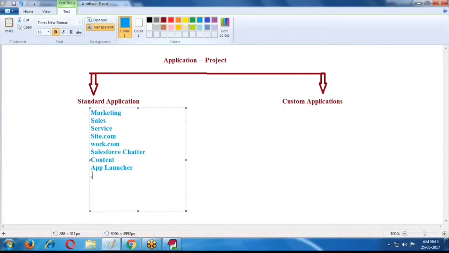Like this, some applications are given. These projects are standard applications, provided by default by Salesforce. These applications are called standard applications.